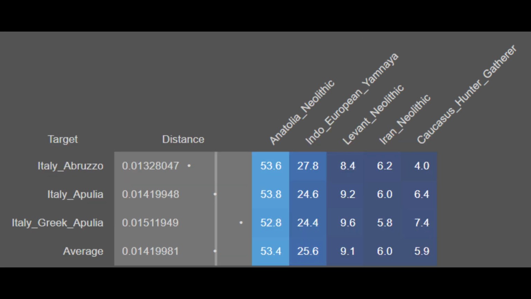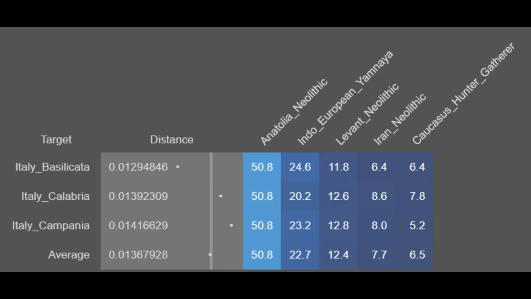Now here are Southern Italians, the first batch that I will be taking a look at, and these are on average 53.4% Anatolia Neolithic, 25.6% Indo-European Yamnaya, 9.1% Levant Neolithic, 6.0% Iran Neolithic, and 5.9% Caucasian hunter-gatherer. Thus, with the Italians analyzed thus far, it seems to be the case that the further south you go, the more Near Eastern ancestry they have. And with these results, you can see more Near Eastern ancestry. These Italian clusters are from Abruzzo, from Apulia, including Greek samples from Apulia as well.